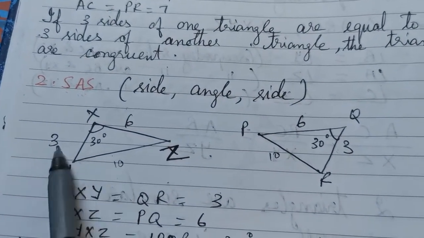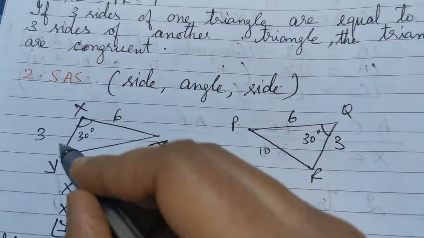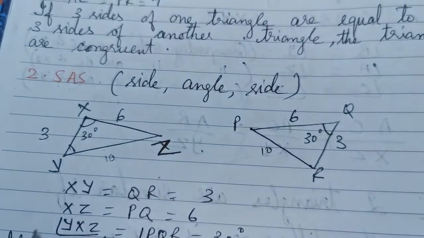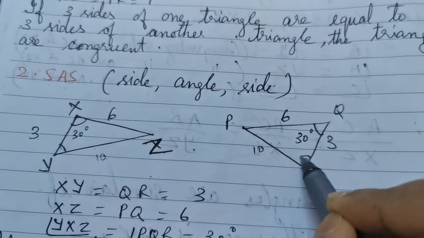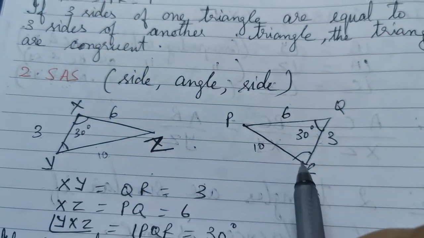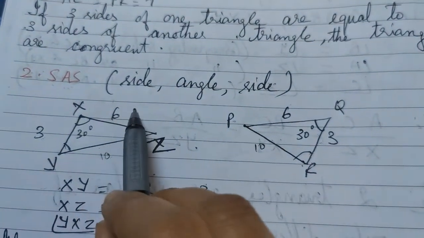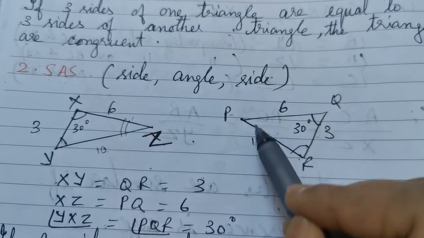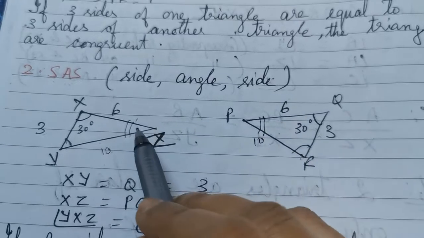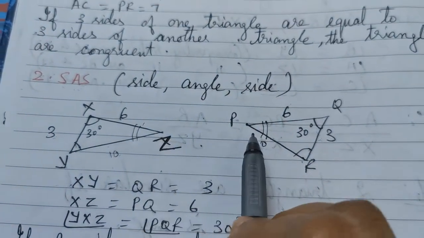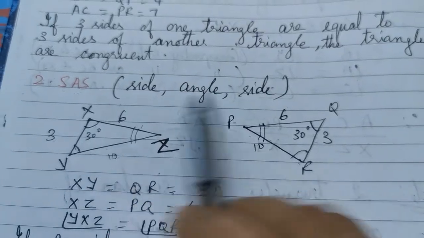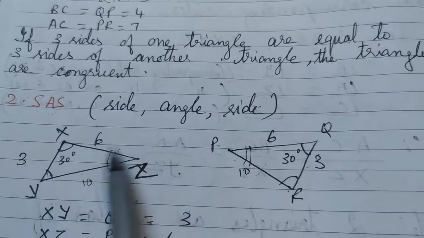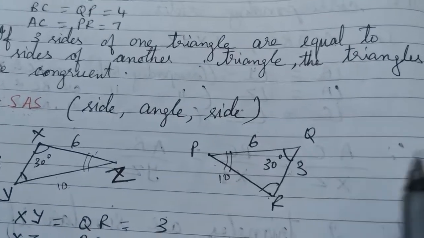Now the angle between 3 and 10 here, the measurement is 3 here and the measurement is 10 here. The angle between 3 and 10 here is Y. And the angle between 3 and 10 here is R. Therefore, we can say angle Y is equal to angle R. Now, the angle between 6 and 10 is angle Z. And the angle between 6 and 10 here is angle P. Therefore, angle Z is equal to angle P. We already know that angle H is equal to angle Q. This is how all the three properties, 3 pairs of sides and 3 pairs of angles will be the same.